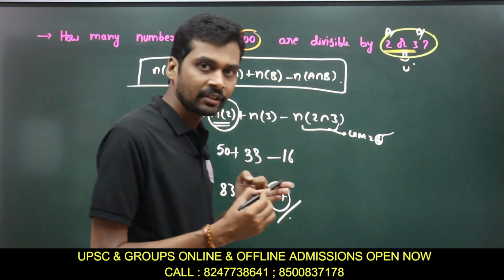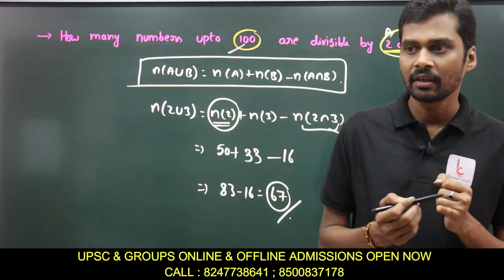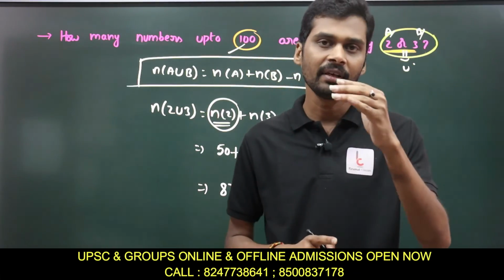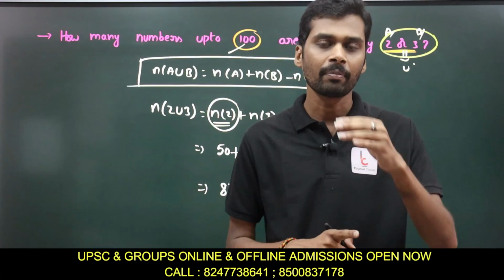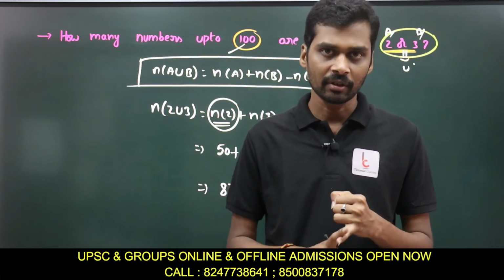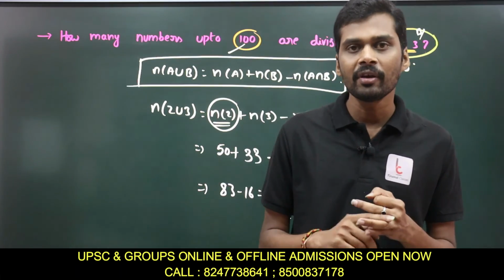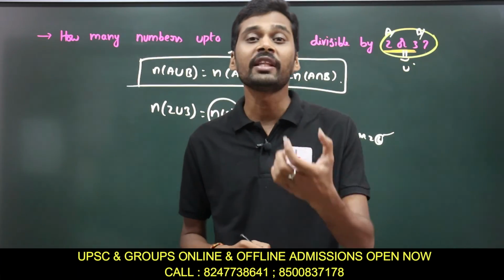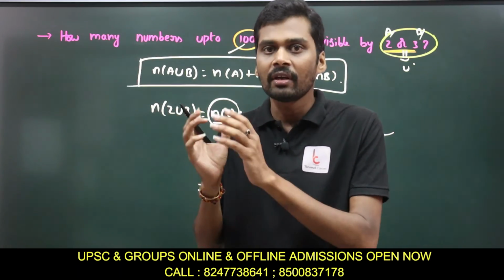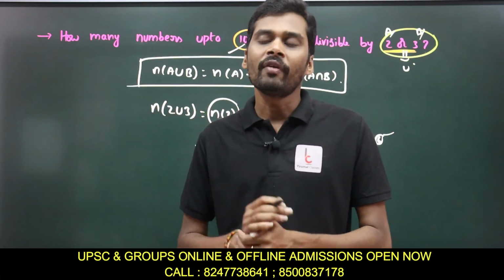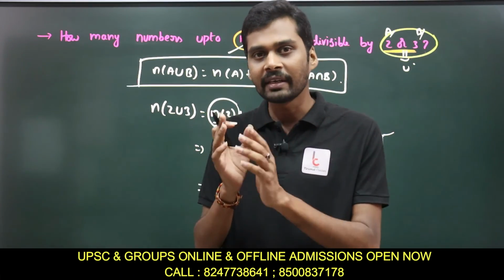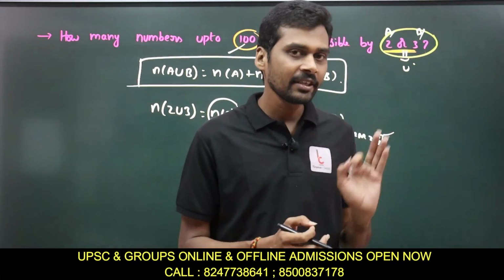So there are 3 conditions. The first condition is how many numbers up to a particular number are divisible by a single number. We simply divide that number with the divisor, and the quotient part is your answer. The second condition is when we are dividing with 2 or more numbers with an 'and' condition, which means the numbers must be divisible by all the given divisors. Then we take the LCM of the numbers and make it a single number. And the next condition is the 'or' condition.